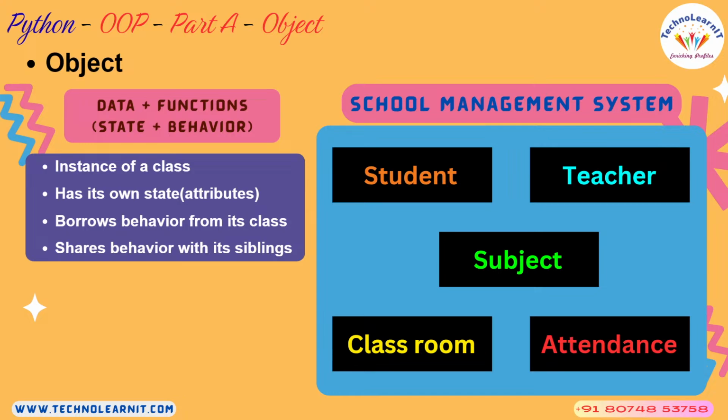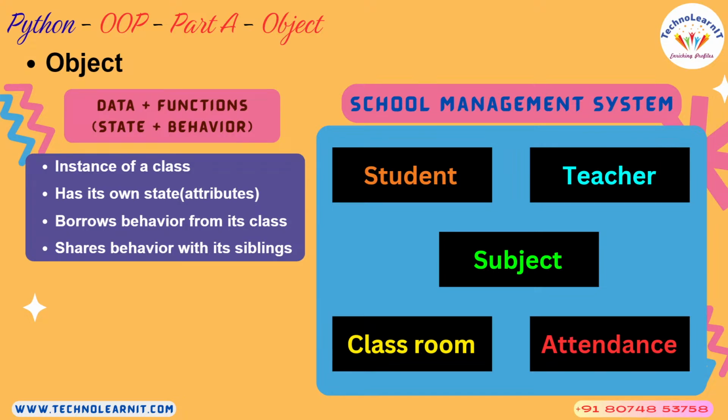So data plus functions. Okay, who carries this data plus functions? The definition of data plus functions, like what data to maintain and what operations are to be performed, the class will take care of it, right? And when you create a variable of type class, or when you create an object, each object will maintain the state and behavior.